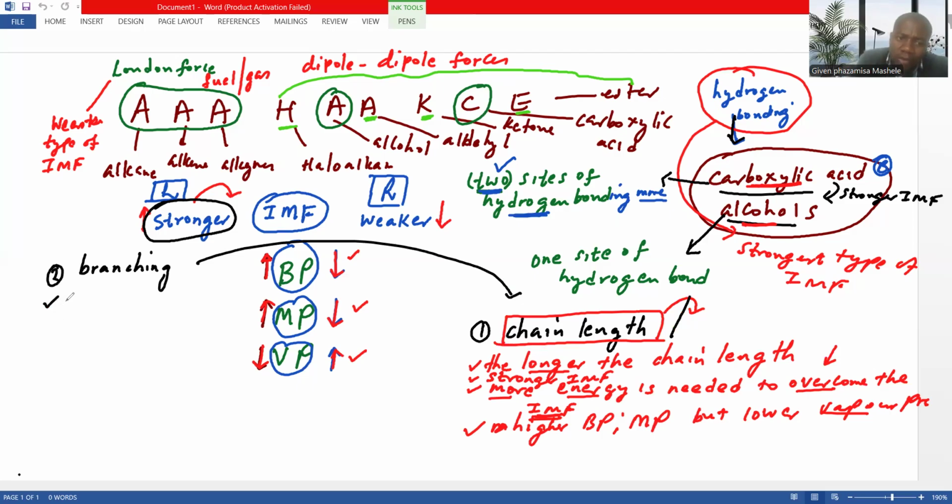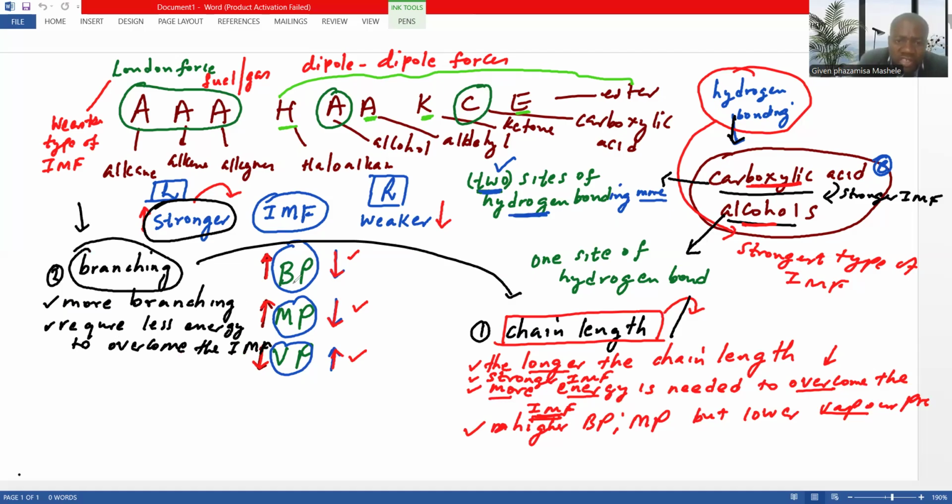A compound that is more branched, or has more branching, requires less energy to overcome the IMF.